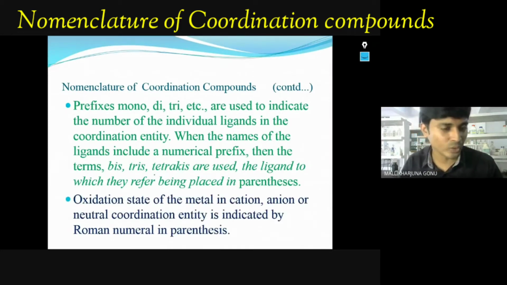We will see the nomenclature with different examples. The ligand names with numerical prefixes are placed in parentheses. We will see that with an example anyhow.